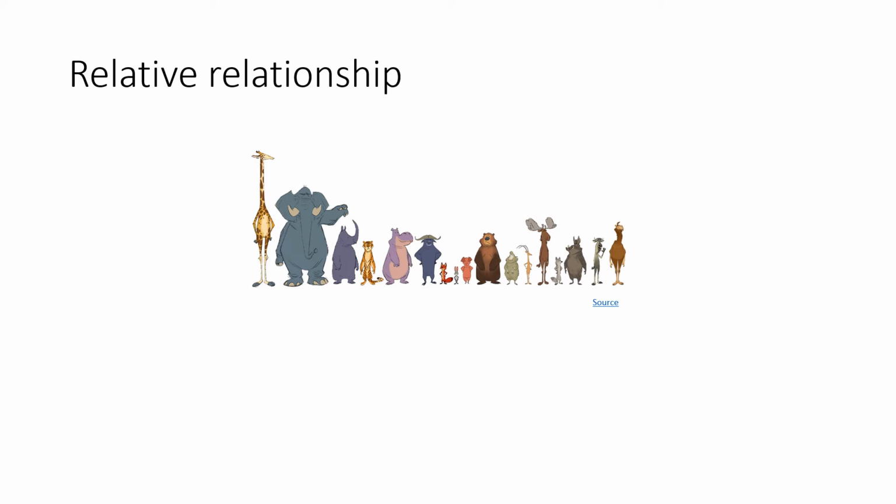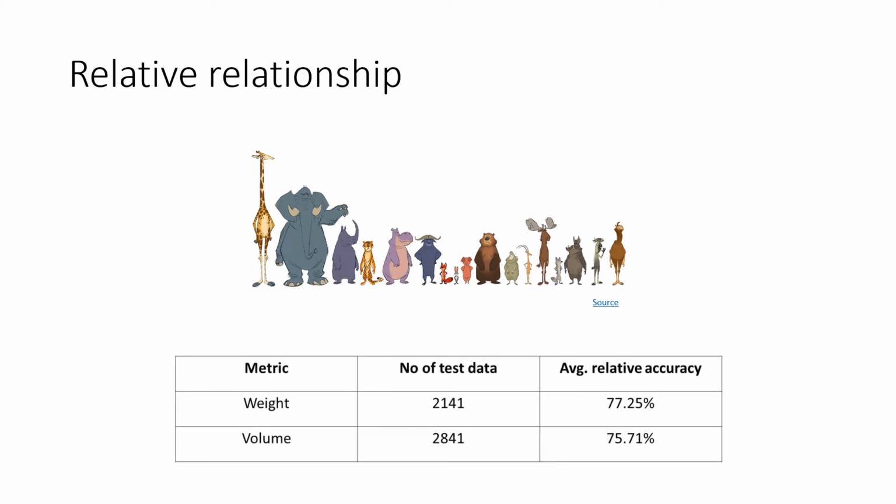This measurement aims to determine, for example, if tiger weighs less than elephant in real life, whether the model's weight prediction of tiger is also less than the prediction of elephant. Here we can see the relative accuracy for this model is 77% for weight data and 75% for volume data. So the conclusion from this measurement is that the model can preserve a significant amount of relative accuracy, which can certainly be useful in various situations.